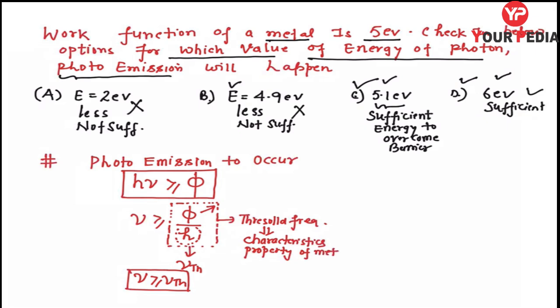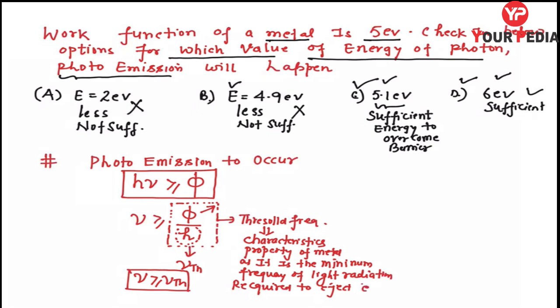It is the minimum frequency of light radiation required to eject an electron from the metal surface.